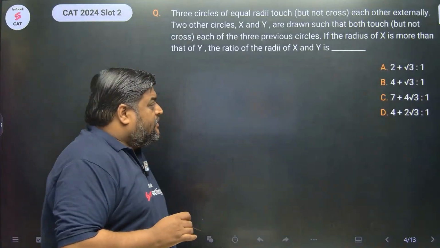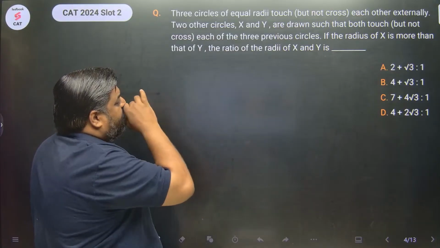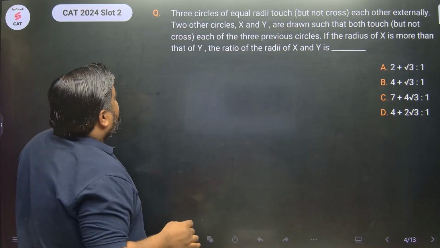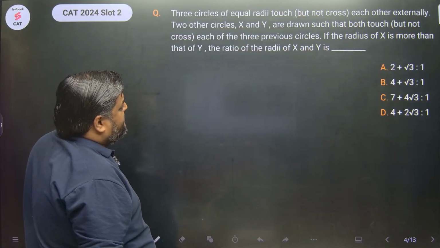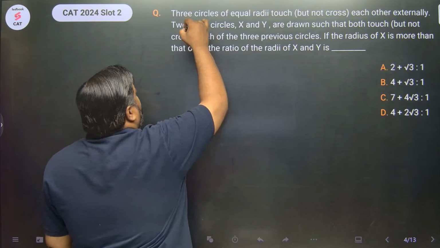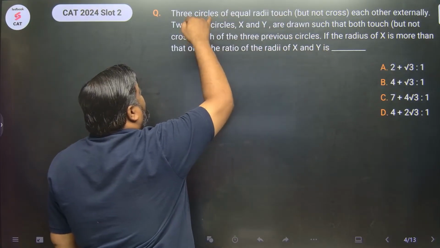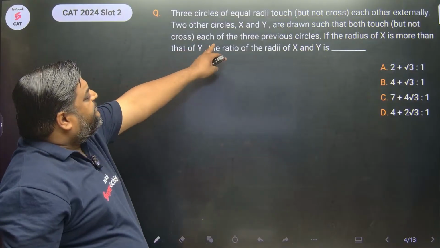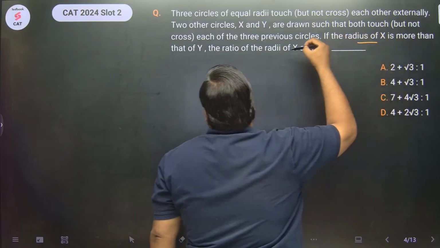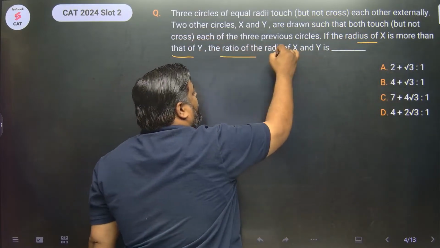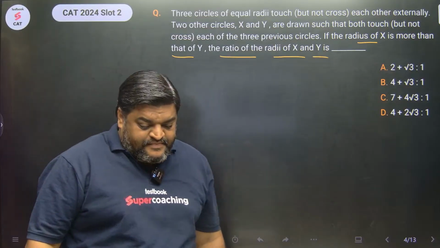Okay. So first question of the day, this question comes from geometry. Okay, so 3 circles of equal radii, they touch but do not cross each other externally. Okay, 2 other circles x and y are drawn such that both touch but do not cross each of the 3 previous circles. If the radius of x is more than y, the ratio of radii of x and y is what? This is asked.